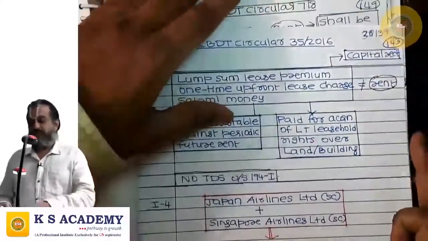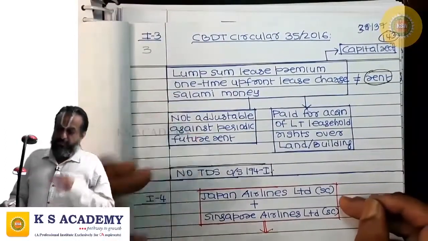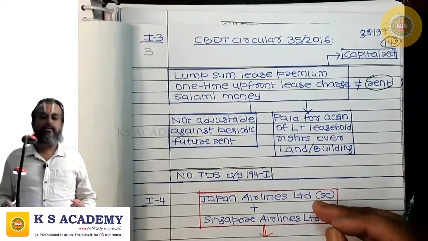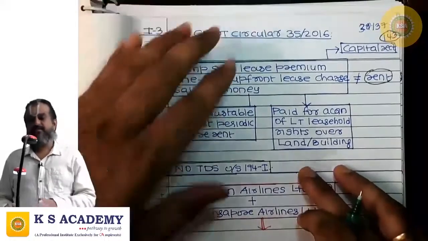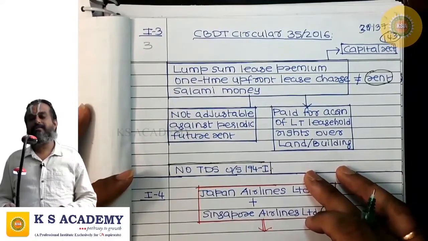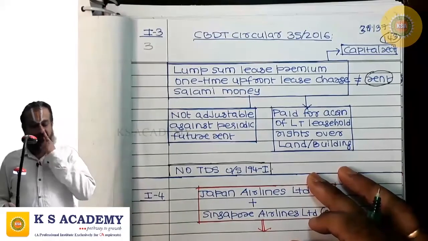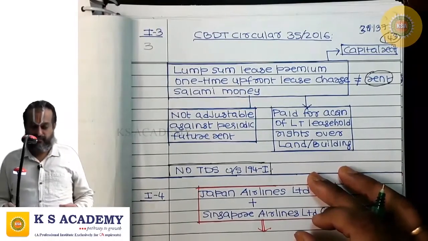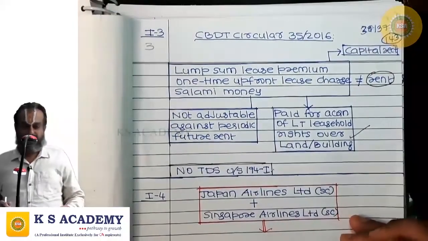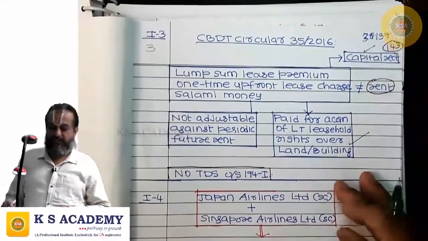Next is CBDT circular 35/2016, where the property is taken on lease. At the inception of the lease, the lessee will be paying lease premium or salami money to the lessor. It's a one-time payment made to the lessor for getting leasehold rights in the land or building. This is not rent. This is a capital receipt.